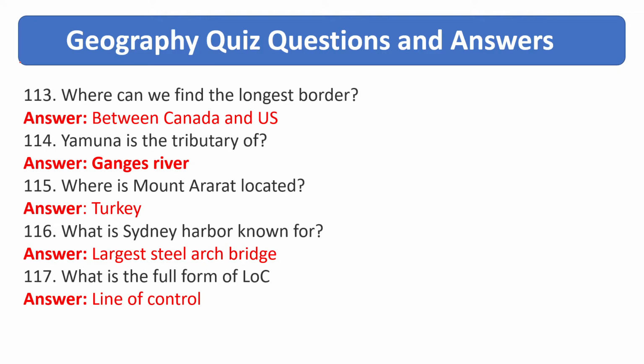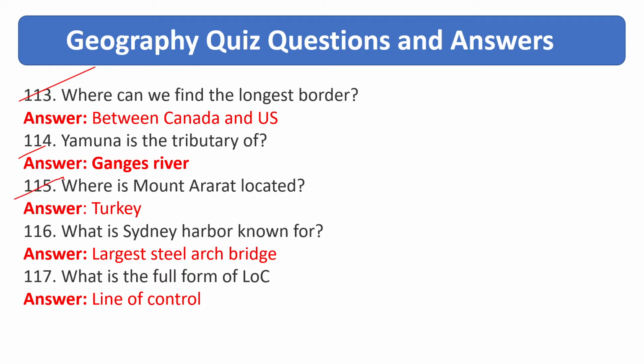Geography quiz question and answer part 4. Where can we find the longest border? Answer is between Canada and US. Yamuna is the tributary of. Answer is Ganges River.